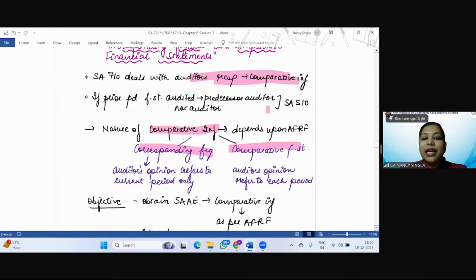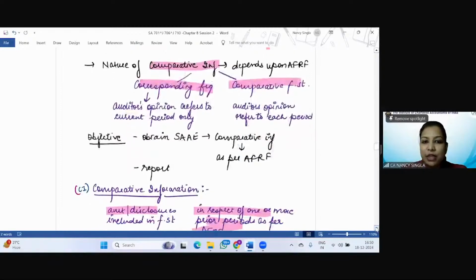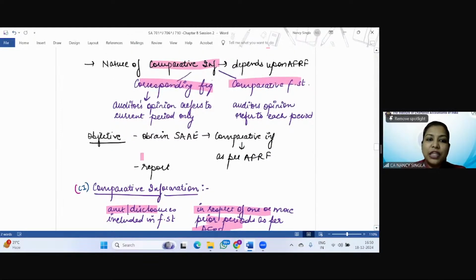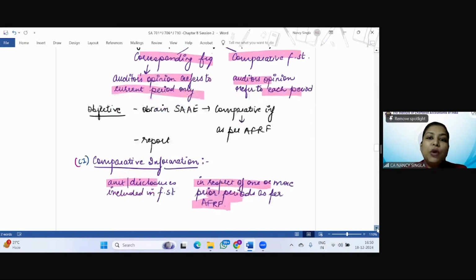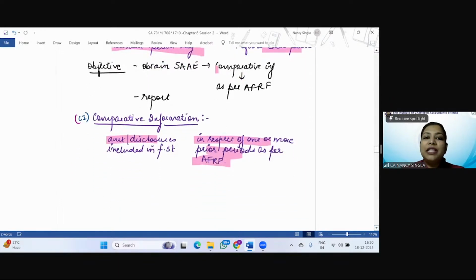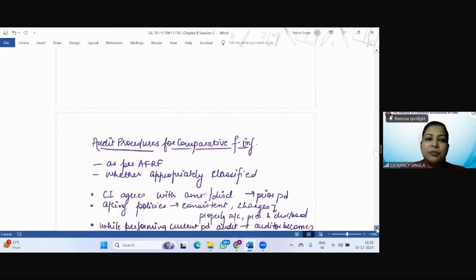So the nature of comparative information, we have seen, depends upon the applicable FRF. It can be corresponding figures, where the auditor's opinion refers to the current period only except for a few cases, and comparative financial statements, where the auditor's opinion refers to each period. So what is the objective of the auditor? To obtain sufficient appropriate audit evidence. Now we are saying comparative information, be it corresponding figures or comparative financial statements, and I have mentioned CI wherever comparative information is to be used. Comparative information is the information with respect to the prior period.